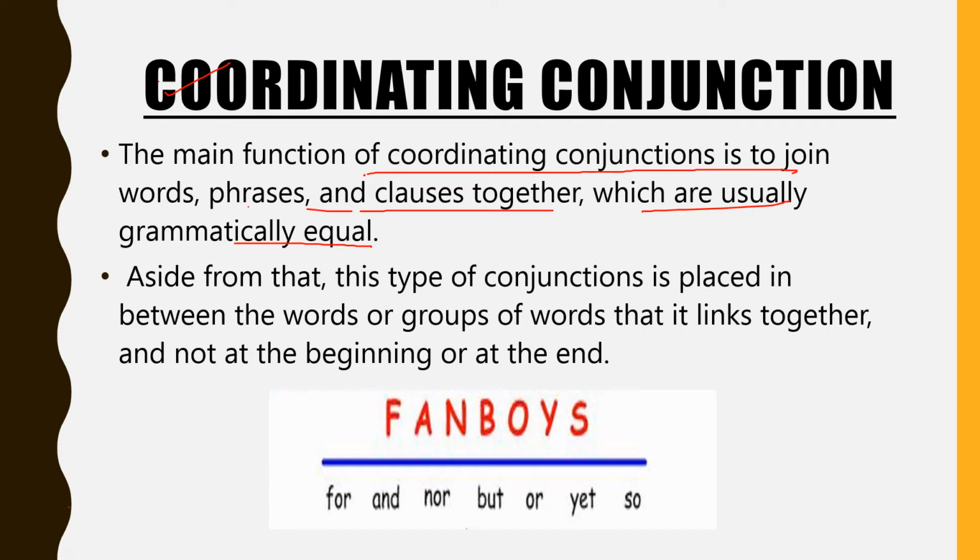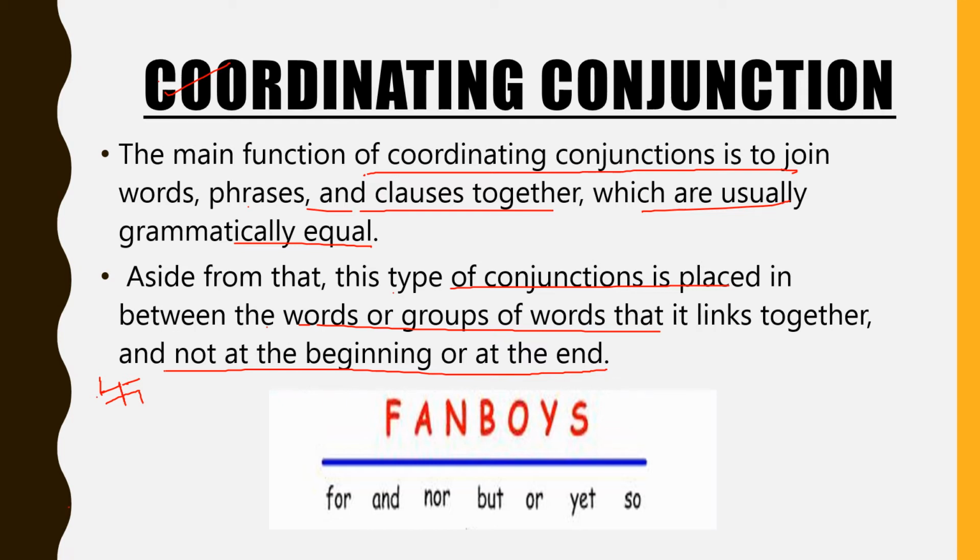Also, aside from that, this type of conjunction is placed in between the words or groups of words that it links together, and not at the beginning or at the end. So these conjunctions are not used at the beginning or the end of the sentence. They are used to join, in between the words or phrases, or we can say the clauses.